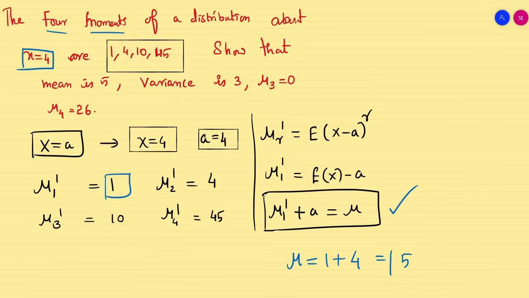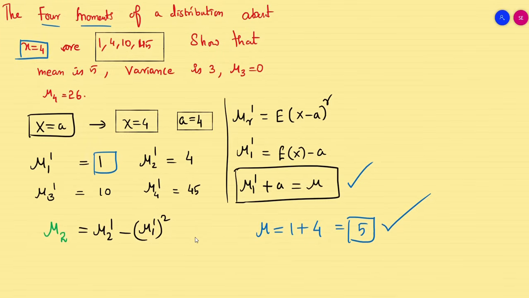So 4 plus 1 is 5. Hence I proved the mean is 5. Now I have to go for the classical variance. My mu2 is my variance, which is mu2 dash minus mu1 dash whole square. So now just substitute the values.